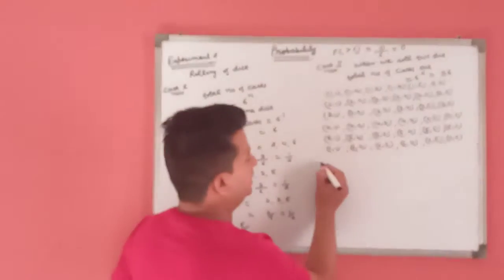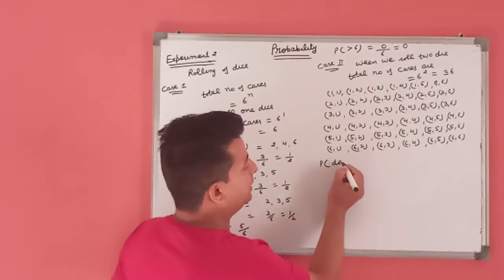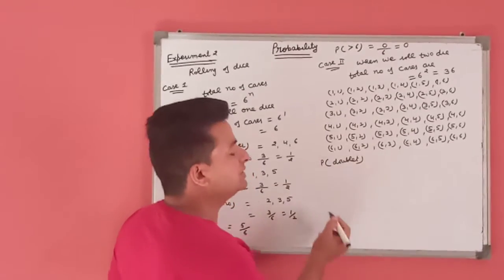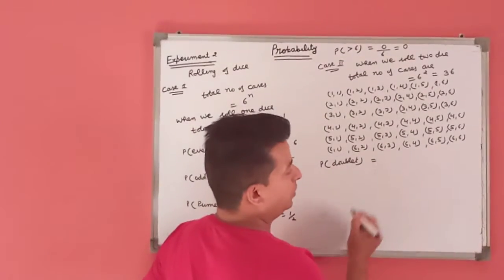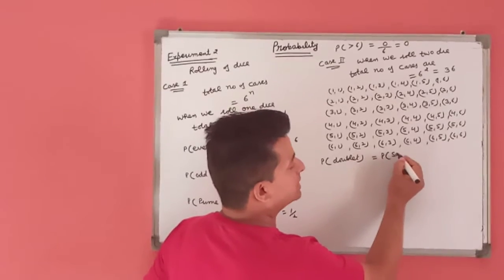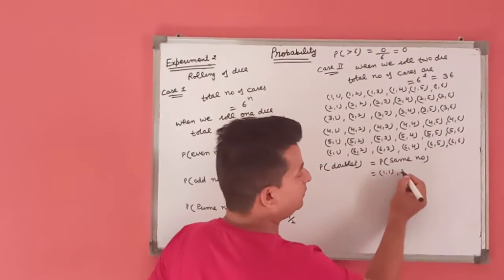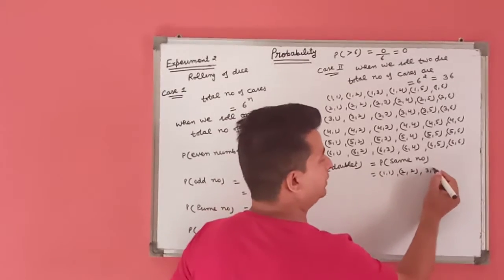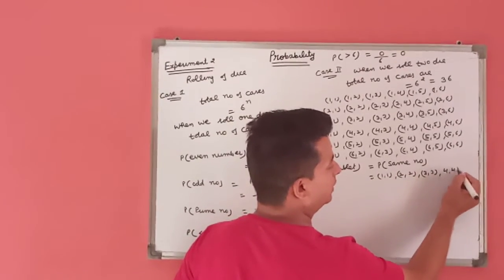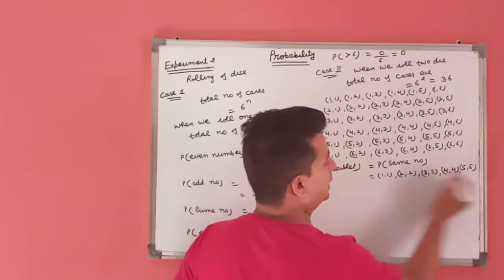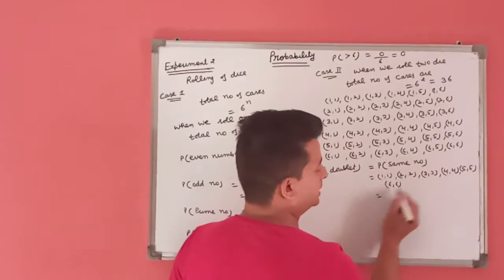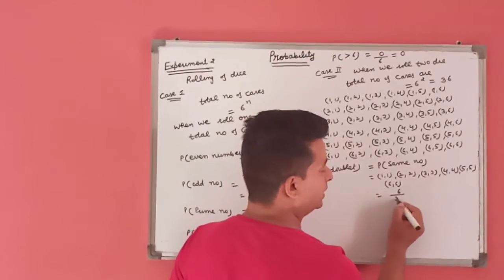If in this question we find the probability of a doublet, a doublet means we get the same number on both dice. That means 1 1, 2 2, 3 3, 4 4, 5 5 and 6 6. The total number of favorable outcomes is 6, total is 36.